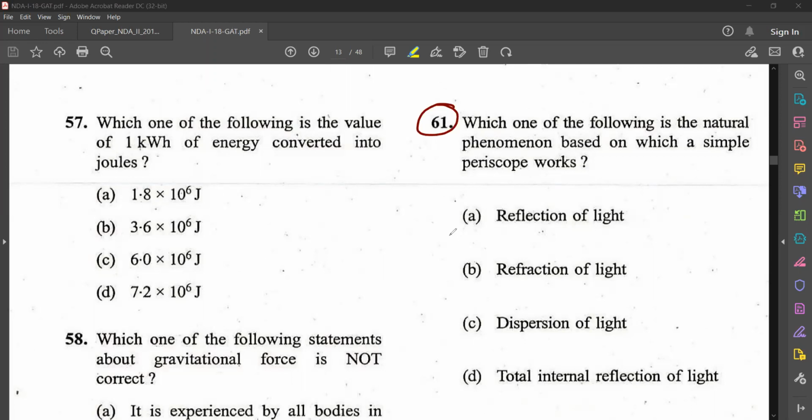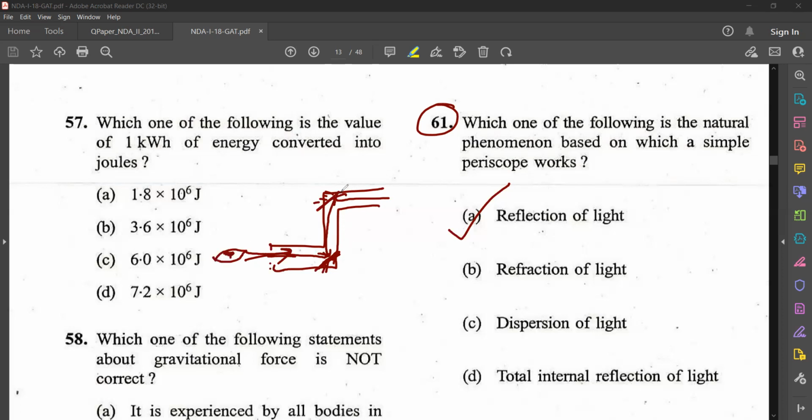Okay, what is the answer? Reflection of light. So what happens in a periscope? There will be a mirror kept at 45 degrees, and another mirror also kept at 45 degrees. Light enters, reflects from this one, then goes to the other, reflects again, and then reaches the observer, the eye of the observer.